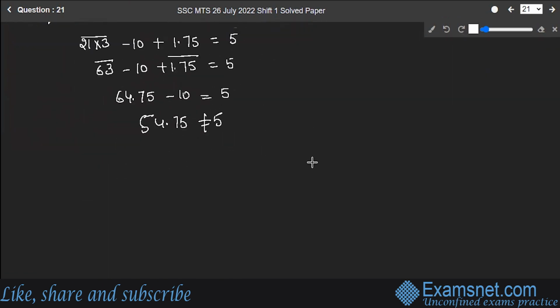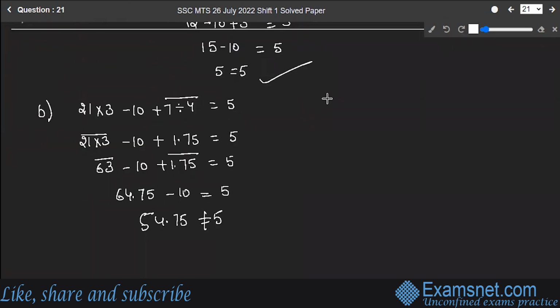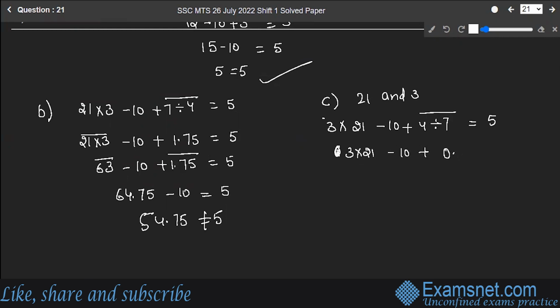That means I have to interchange 21 and 3. So C, 21 and 3. After interchanging, you will get the equation as 3 into 21 minus 10 plus 4 divided by 7. This should be equal to 5. So first thing to go, 4 divided by 7. This will be 3 multiplied by 21 minus 10 plus 0.57. This should be equal to 5.